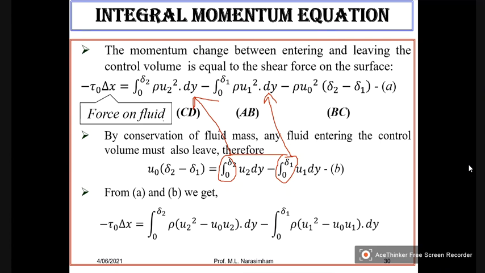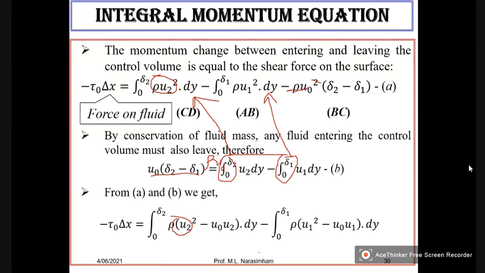So here you have u2 squared, and one u naught is here. Don't forget, this is rho u naught square. One u naught is cancelled because u naught times delta 2 minus delta 1 we have substituted. So rho u naught will be there, which will get combined with this. So it will be u naught u2 with a minus sign because it has a minus sign here.